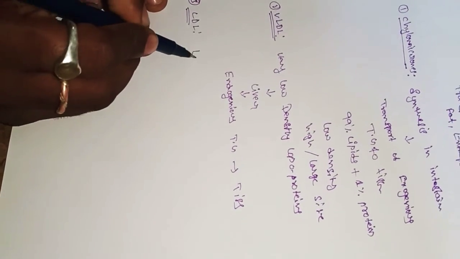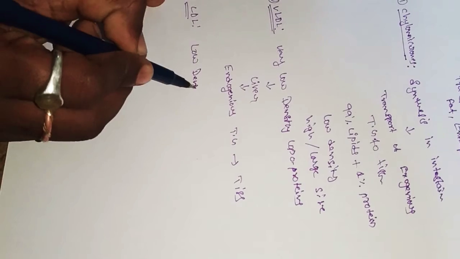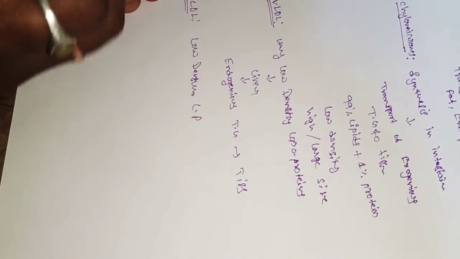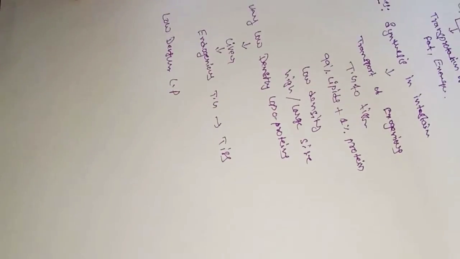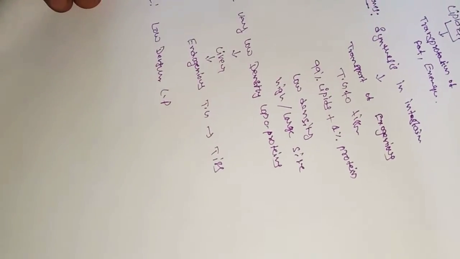LDL means low density lipoproteins. So what are low density lipoproteins? They are formed from VLDL in the blood circulation.